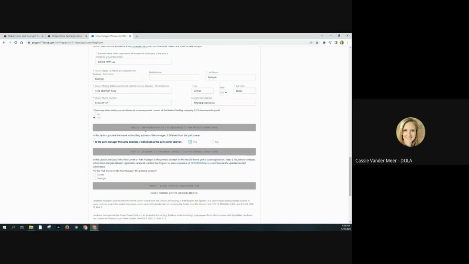And then on part 4, if you actually had a separate owner and manager, you could then select which one is going to be your primary contact. If your registration looks like this, where it is a single owner manager person that owns and manages their own park, you just can select owner there and then go down here, read through the legal notices, and then you can sign it. So I'm just going to put example on here, and then I will submit my application.